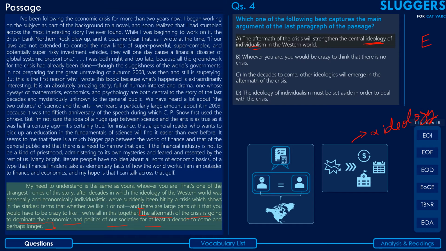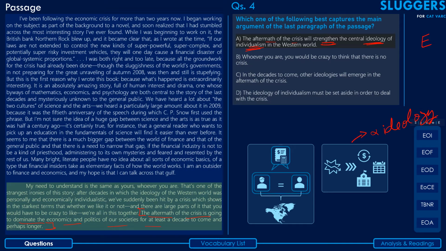Another concern with the first option is that in fact, the whole passage nowhere talks about strengthening the ideology of individualism. Even if you excuse the aftermath part, that's anyways a problem. But it's even the strength. There's no mention of strengthening any central ideology of individualism in the Western world anywhere in the passage. So, anyways, that's kind of a double kill for the first option.